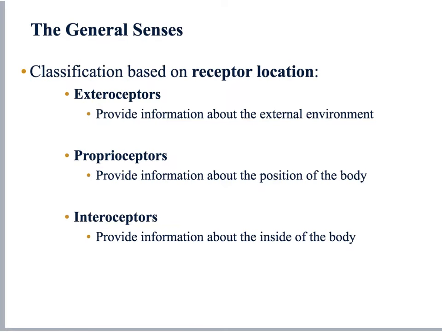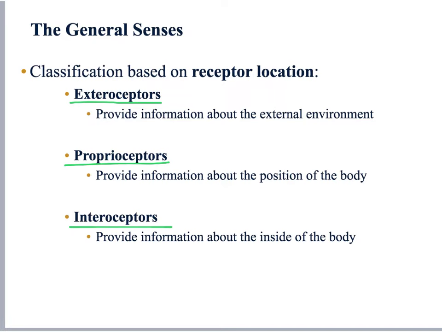With respect to the receptor location classification, we divide the receptors into exteroceptors, proprioceptors, and interoceptors. The exteroceptors are receptors that respond to stimuli that are coming from the exterior, from outside of our body, hence the name exteroceptors. These receptors are generally found more superficially, like in our skin, and we are aware of these sensations.